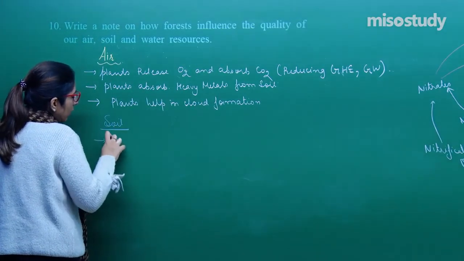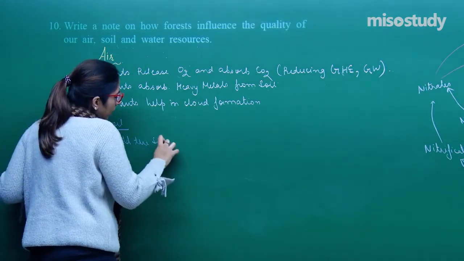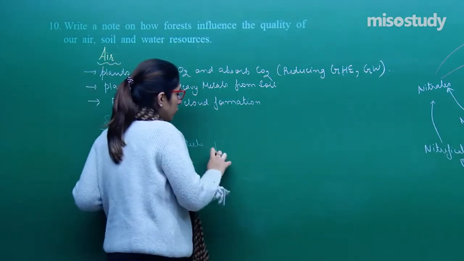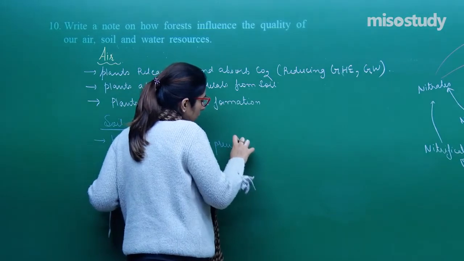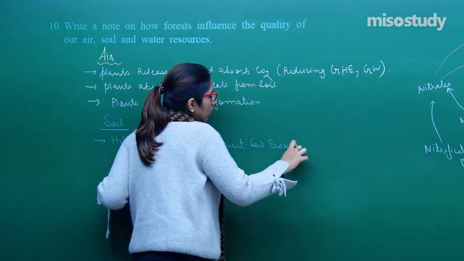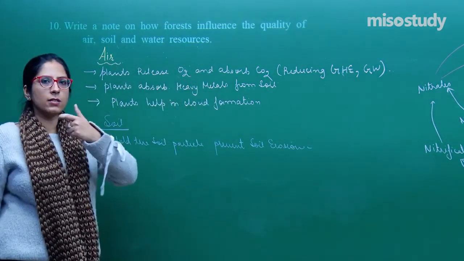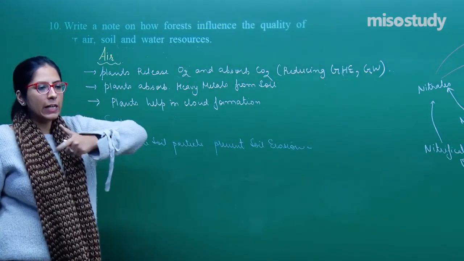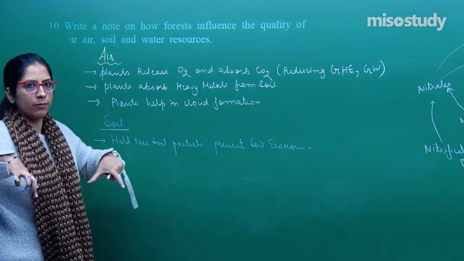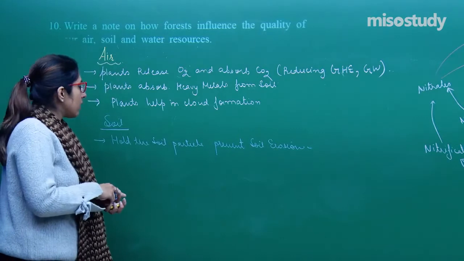First point is it holds the soil particles and prevents soil erosion. What is soil erosion? When the uppermost layer of soil is carried away along with the wind and water. When we plant more and more trees, they keep hold of this soil so that it cannot go away. So this is the soil.